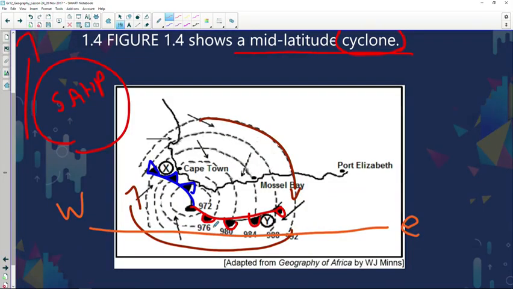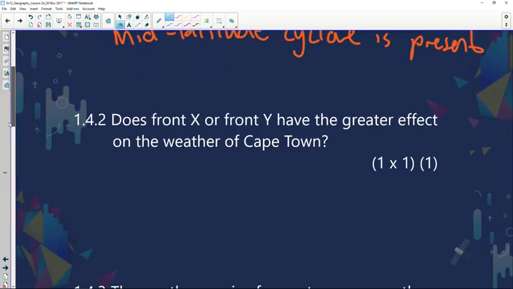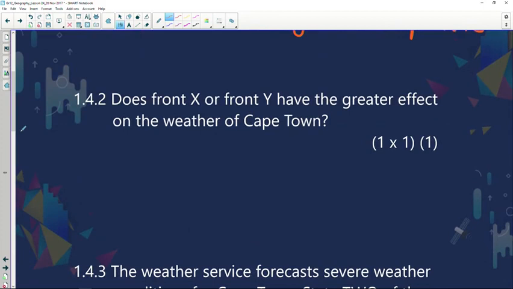Now, before we answer the question, what basically happens over here? I've explained it to you before. That cold front tries to catch up with the warm front. And while it's doing it, what does it do with the warm air that we find in this area over here? Upliftment of warm air. So it cools, condenses, clouds and formation of rain. But let's go back to our question. And the question stated, does front X or front Y have a greater effect on the weather in South Africa? And that's definitely X.